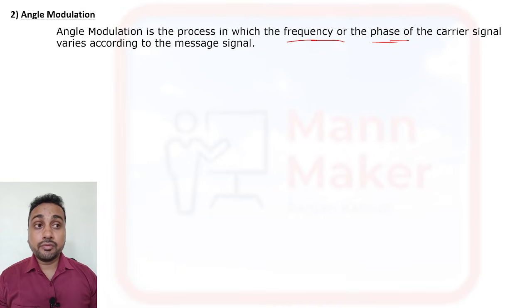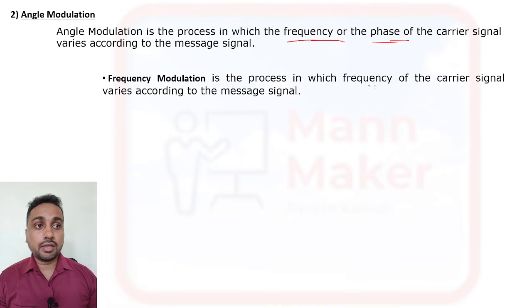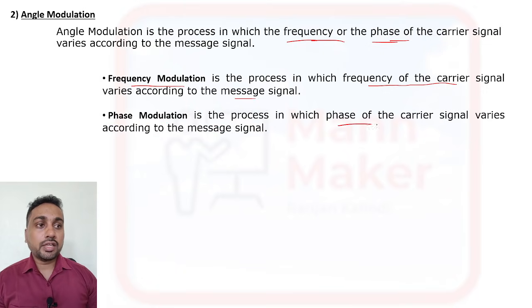When the frequency of the carrier signal varies according to the message signal, then it is called frequency modulation. And when the phase of the carrier signal varies according to the message signal, that time it is called phase modulation. So this is the basic definition of frequency modulation and phase modulation.